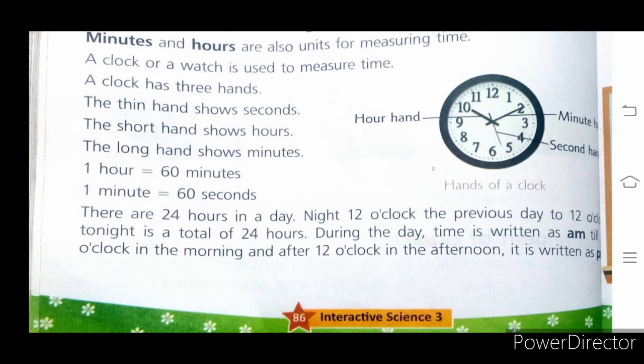Children, you know there are 24 hours in a day. Night 12 o'clock the previous day to 12 o'clock tonight is a total of 24 hours, means from morning to night.